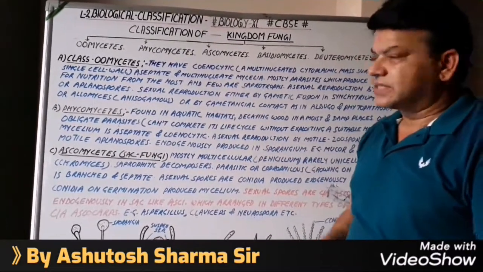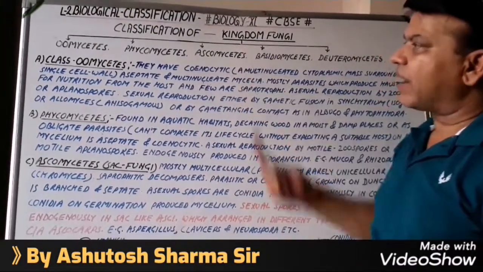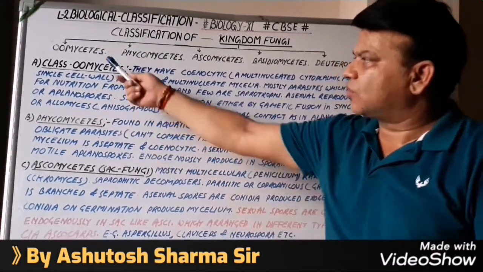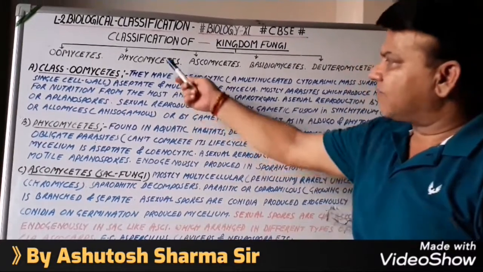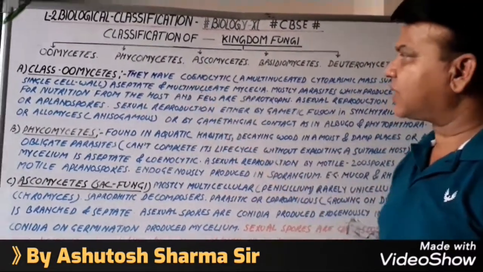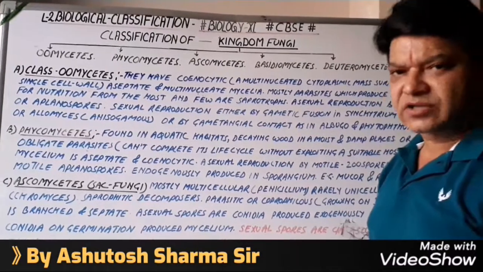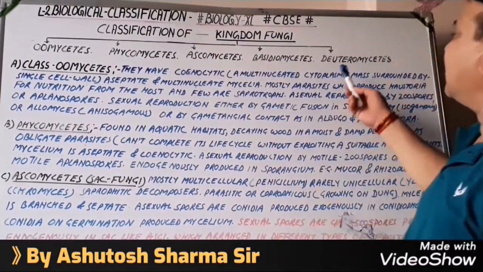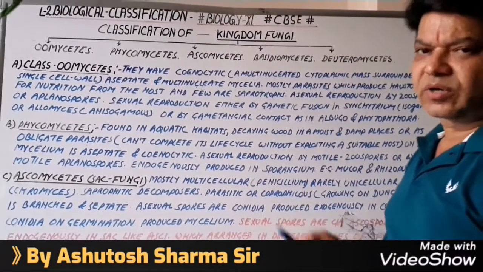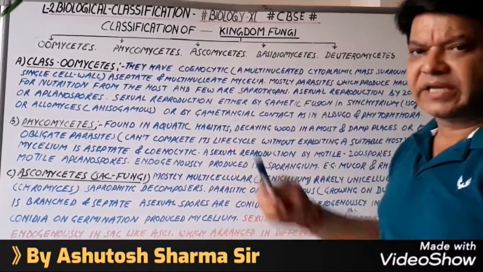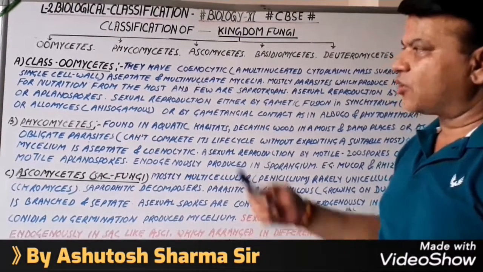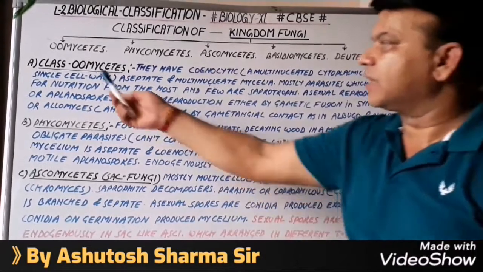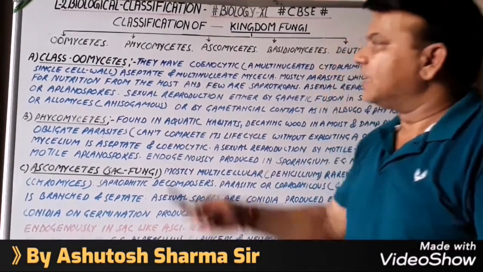Kingdom fungi is generally classified into 5 classes, that is class Oomycetes or Oomycota, Phycomycetes or Phycomycota, Ascomycetes or Ascomycota, Basidiomycetes or Basidiomycota, and Deuteromycetes or Deuteromycota. So let us go through each one along with the characteristic features of each class. So first of all, class Oomycetes.